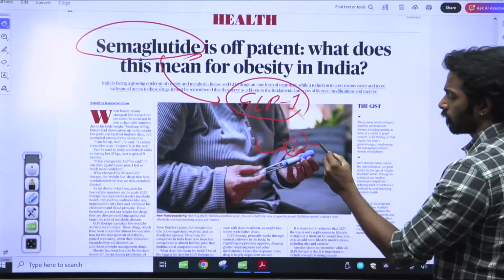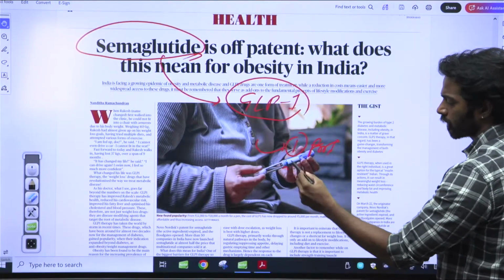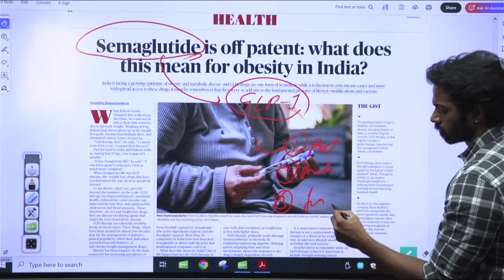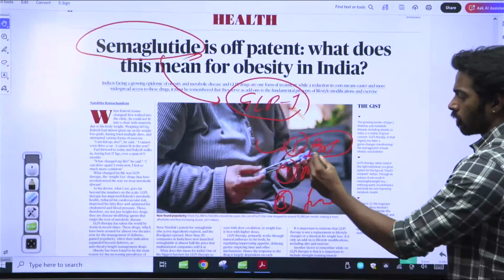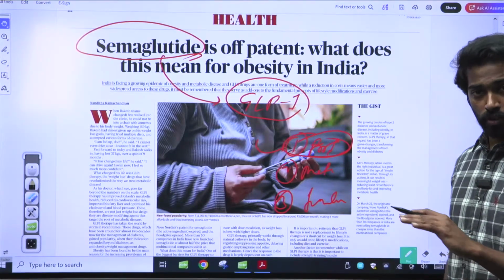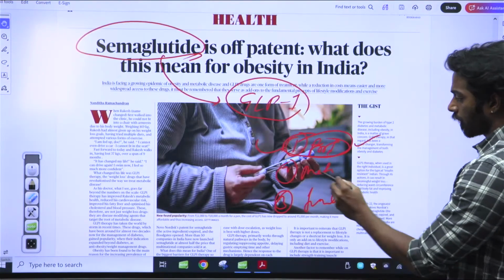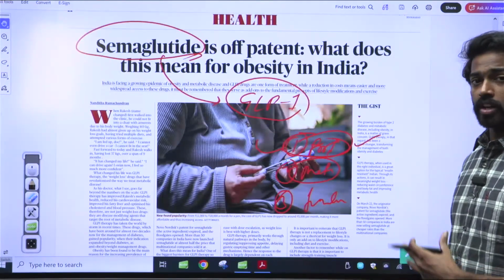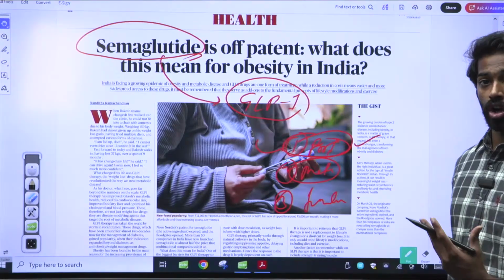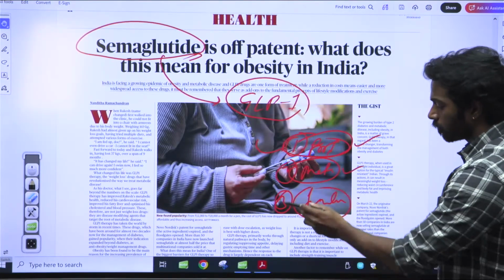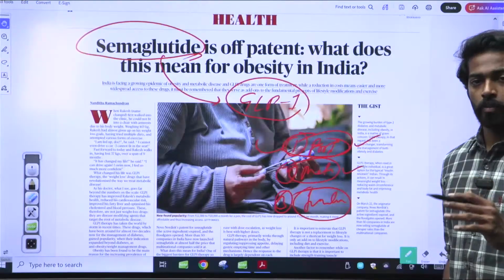One is the food aspect, second is the metabolic aspect, and third is the insulin aspect, right? In the first aspect, it tells your body that it is full, so there's no need for you to eat. The second one, the metabolic aspect, ensures that your stomach stays full for a longer period, so you won't eat for a longer time. And third, it will manage your insulin generation in a proper manner.